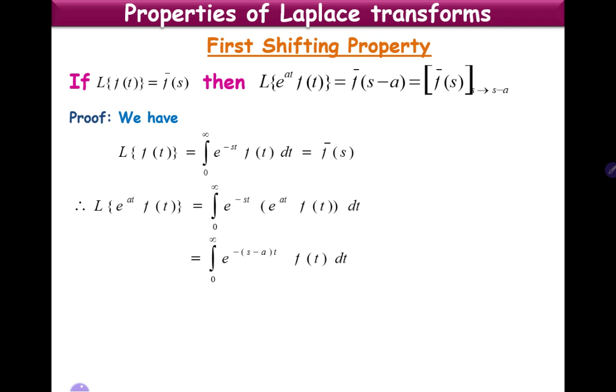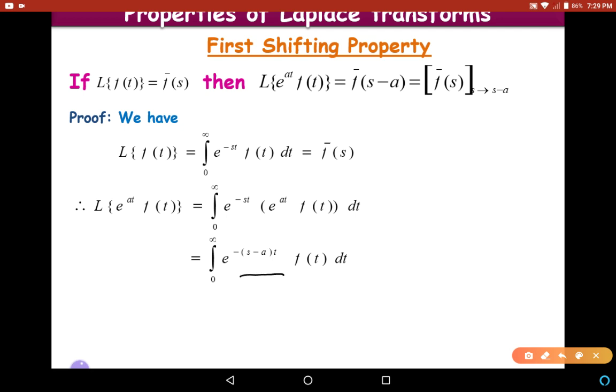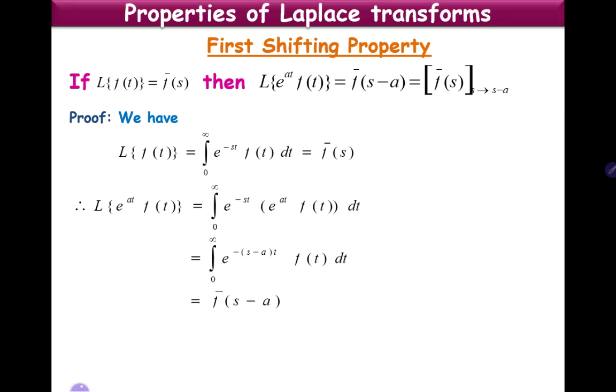So now compare the integral in the definition of the Laplace transform and the integral here in this step. What do we have here? We have e power minus st into f of t dt, which we denoted as f bar of s. Now in this integral, in place of s, what do we have? We have s minus a here. Therefore, how can we write this integral? If this is f bar of s, this must be f bar of s minus a. Therefore, L of e power at into f of t is f bar of s minus a.